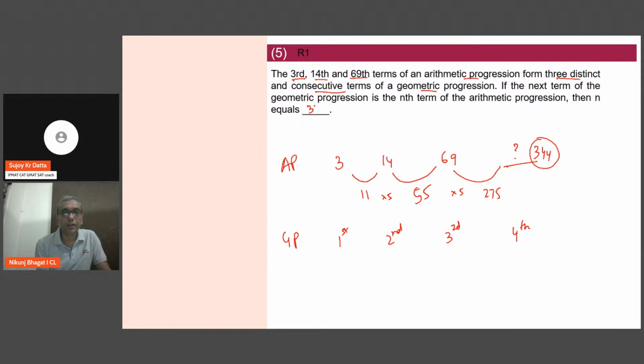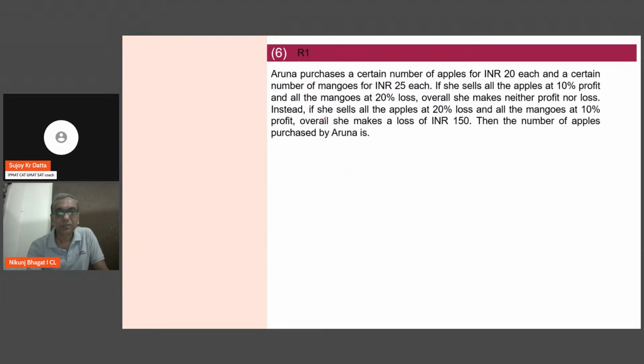So if you are able to spot this kind of a trend, then this question was in R1, but for some of us this question might not have sounded very easy, and hence you would have perhaps gone ahead and left this question. But if this trend was spottable, then I think this question could have been done easily, and within a minute you could have cracked it, because the trend was very easily visible.